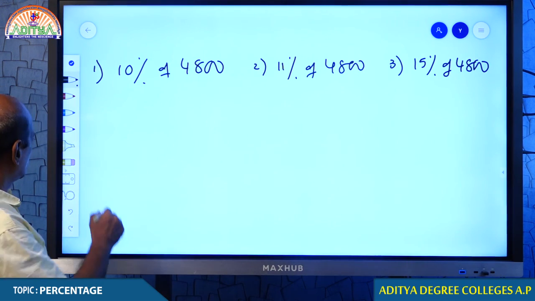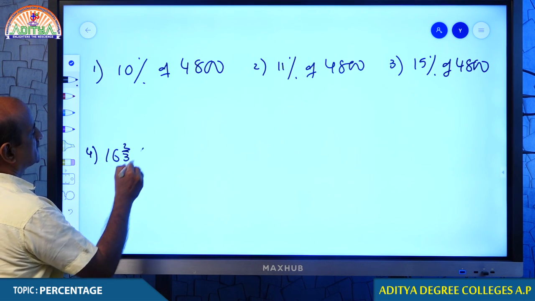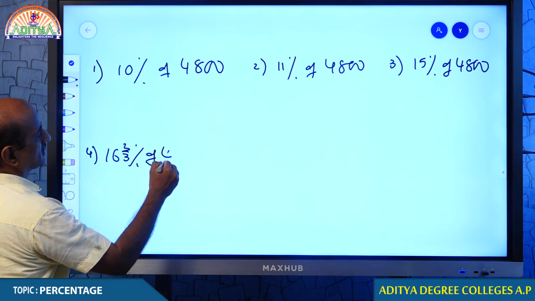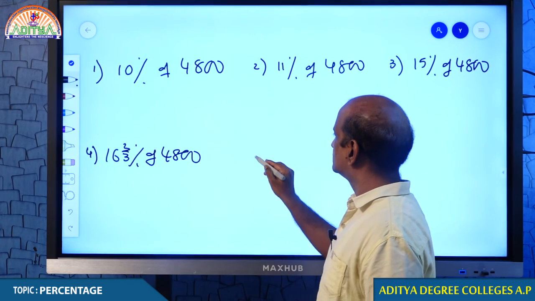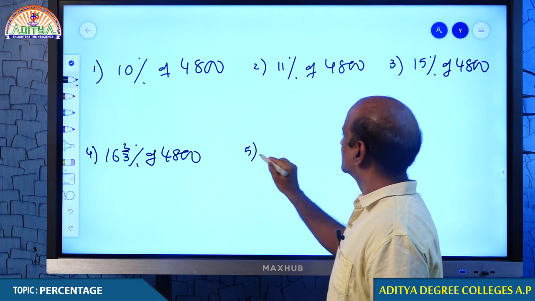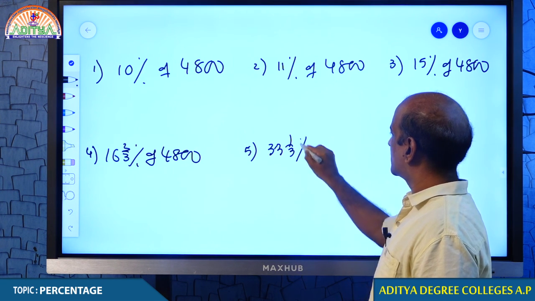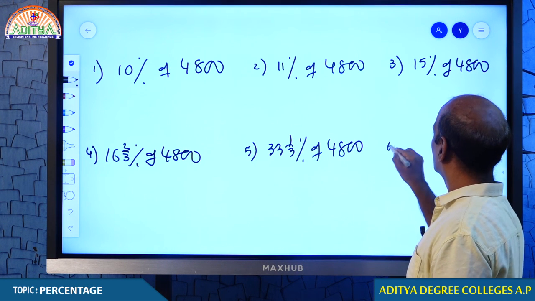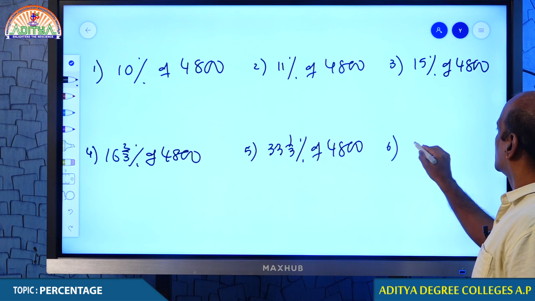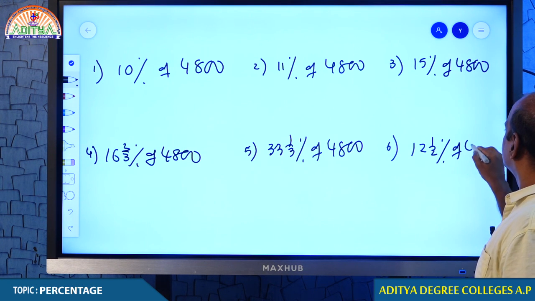I just want to see how you are doing that. 16 2 by 3% of 4800. Come on. 33 1 by 3% of 4800. 12.5% of 4800.